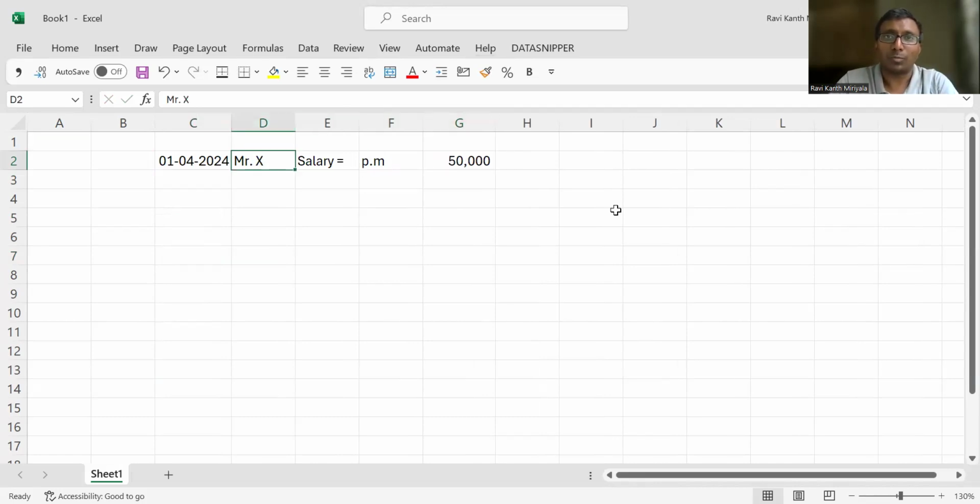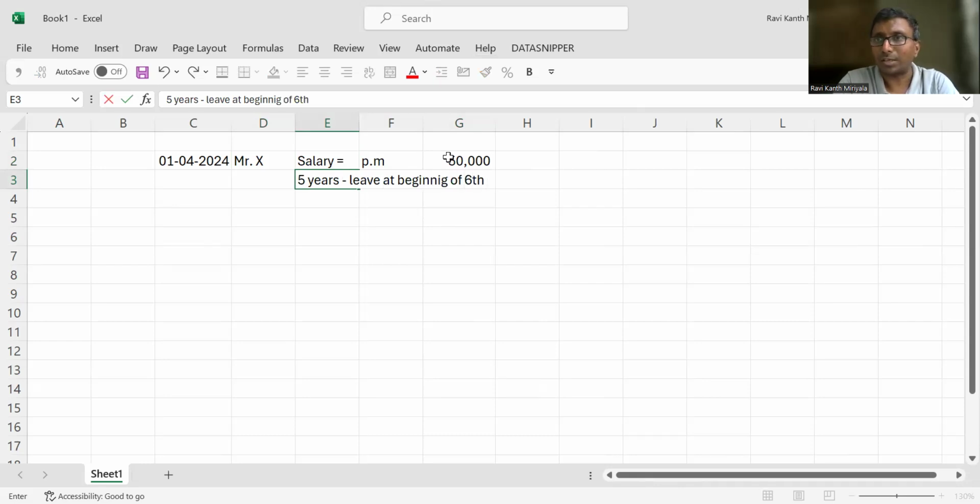Fine. So now what are we supposed to do here? So 50,000 rupees is his salary. Now how many years is he going to continue? He's going to continue for 5 years. So that means he will leave the entity at the beginning of the sixth year. That is my basic assumption. Is it going to be 50,000 throughout his life? Obviously not. So there will be an increase in the salary. Let me just take 10% as the increase in the salary.